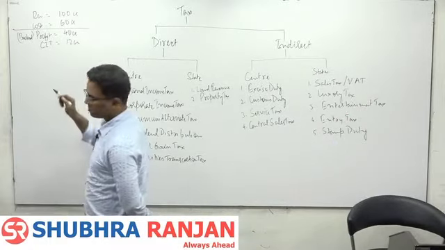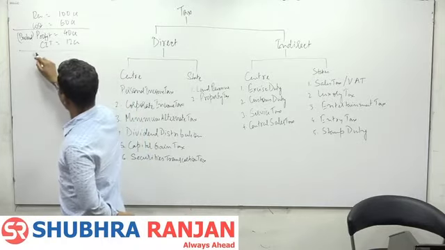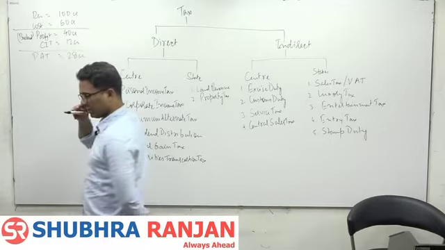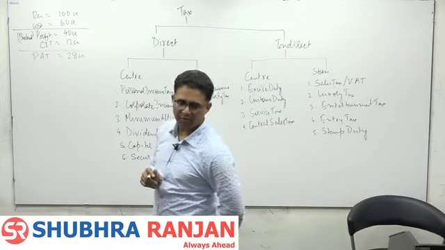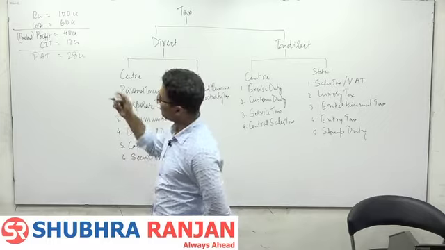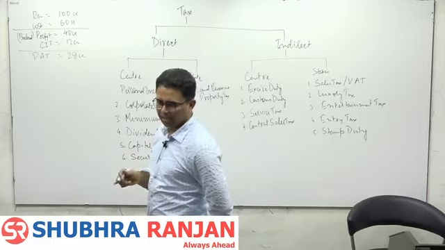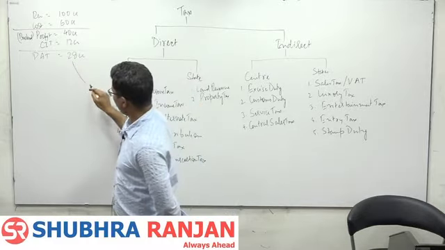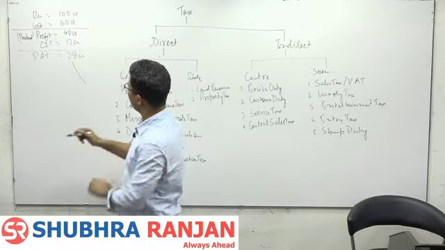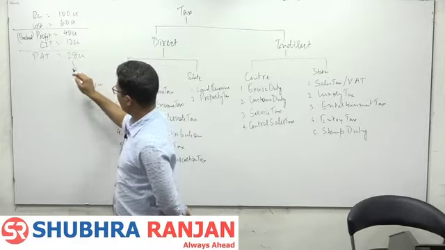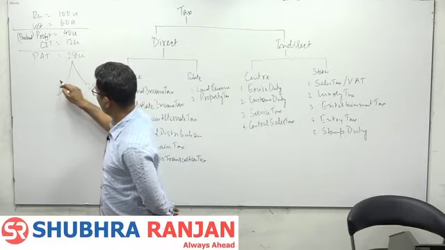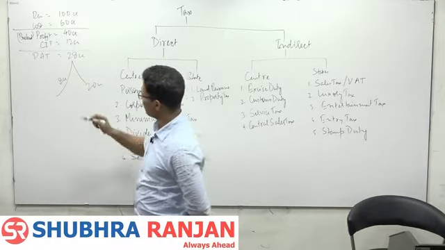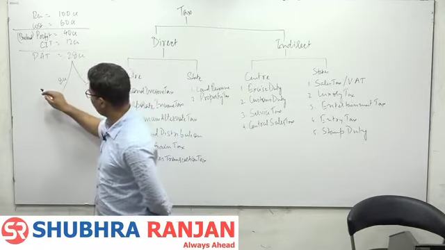CIT is 12 crore. Now the profit after tax is 28 crore. This profit after tax the company may invest, or it may pay as dividend. Suppose the company invested 20 crore out of this 28 crore, and 8 crore it is planning to pay as dividend.